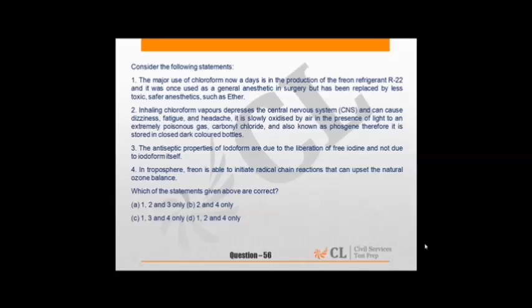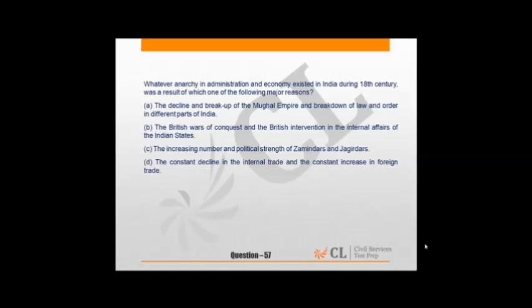So it is not troposphere. So fourth is incorrect. Answer is A, 1, 2 and 3 only. 57 is from 18th century events history. So the decline of Mughal Empire and the coming of Europeans.